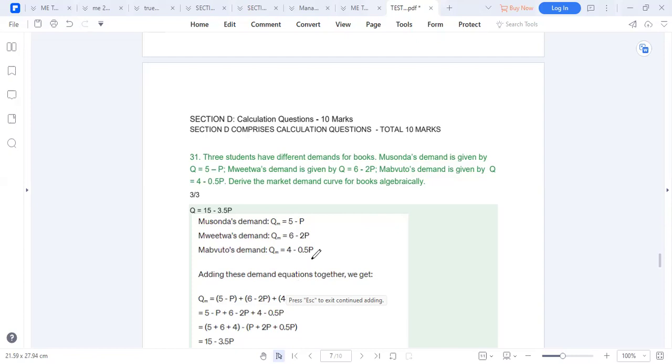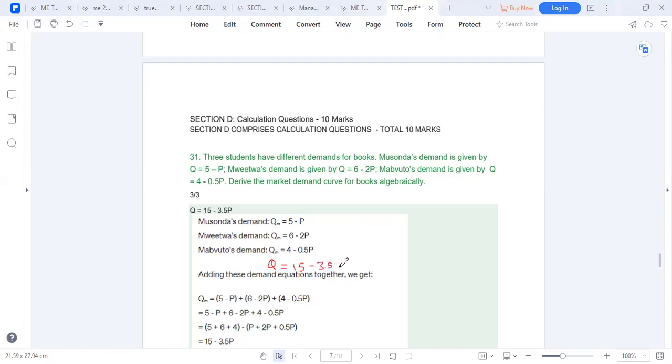So Q is equal to adding these numbers here: 6 plus 4, 10, plus 5, 15. Then you add these ones here: 1 plus 2, 3, 3 plus 0.5, 3.5.